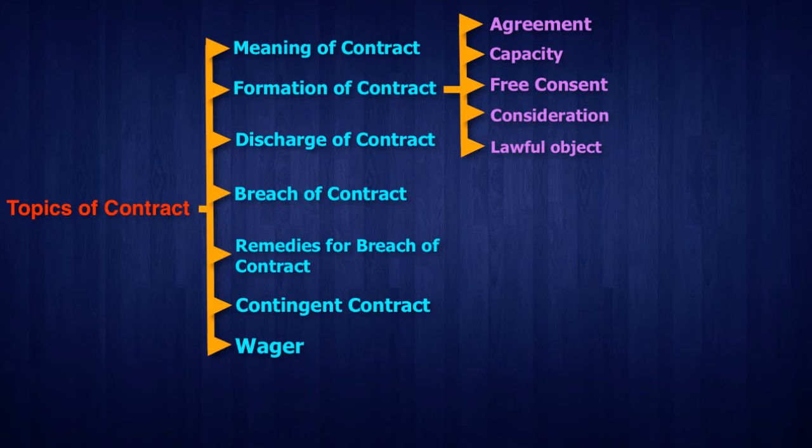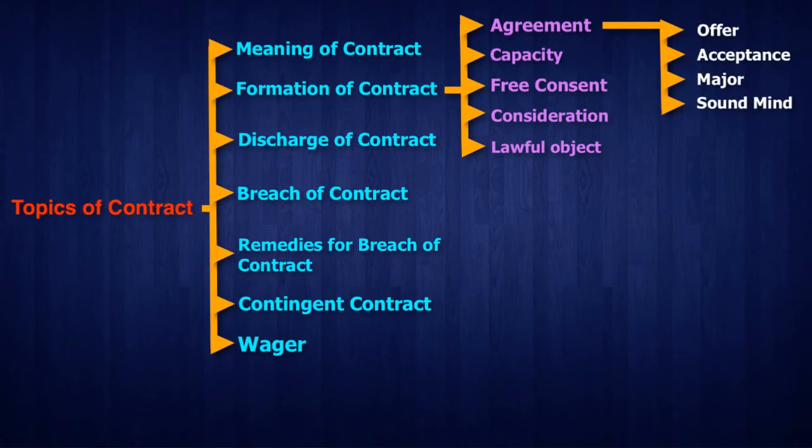Now let's check out agreement again. What is agreement and what are the major features of an agreement? The first feature is offer. The second one is acceptance.